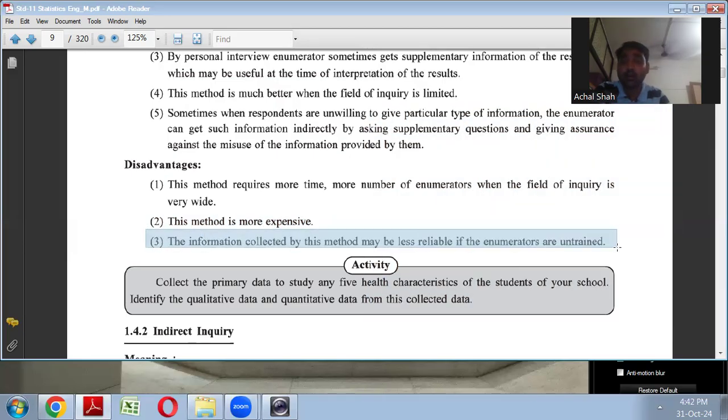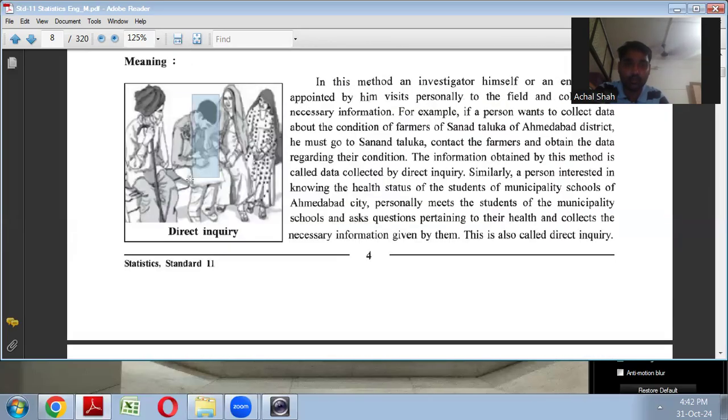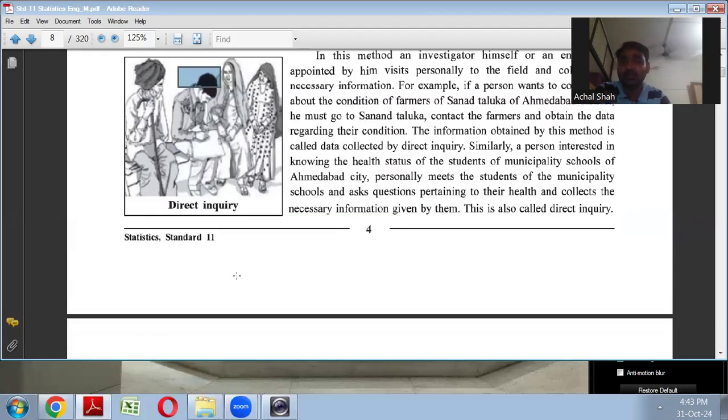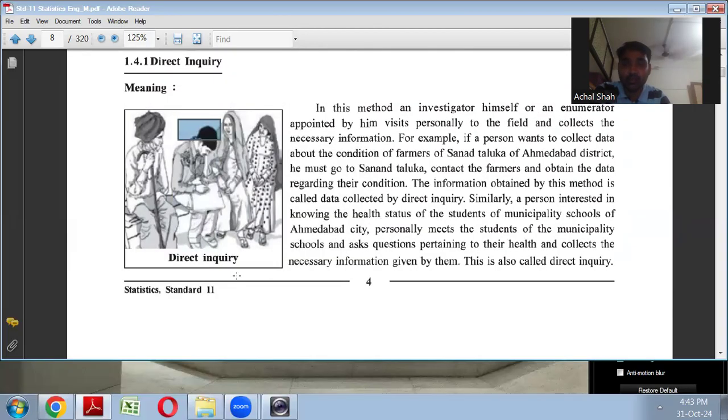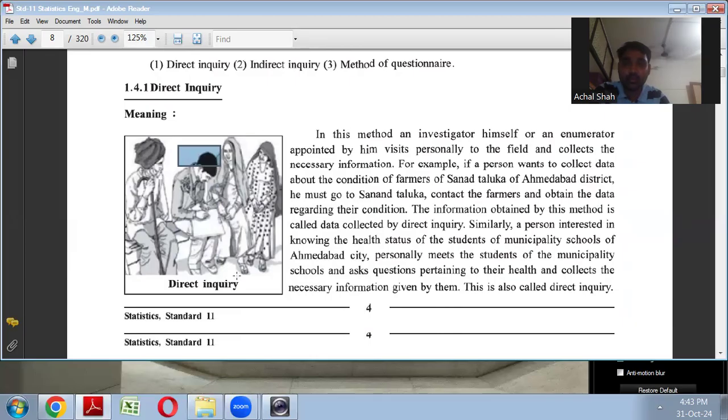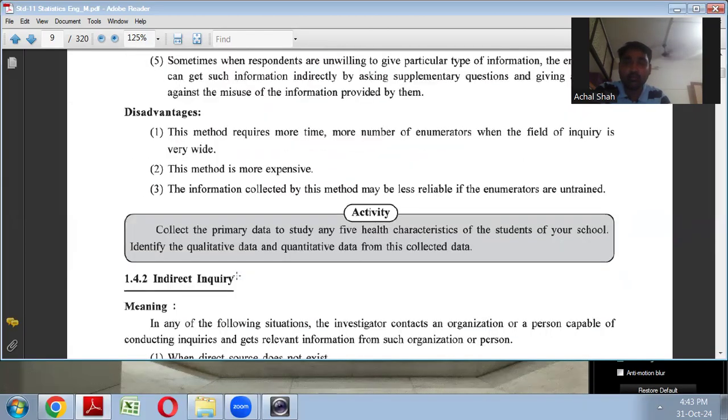Next, very important. If your enumerators are untrained, this method is not at all useful. What are enumerators? जो information collect कर रहा है, right? He is called enumerator over here. The person is collecting information. तो आपके जो एन्यूमरेटर्स हैं या इंटरव्यूअर हैं या इन्वेस्टिगेटर, जो भी नाम बोलो आप, ये सब नाम आप समझ लेना, राइट. You can write down with pencil somewhere in your textbook, wherever you want: enumerator, investigator, interviewer, these are different names for the one who is collecting information.